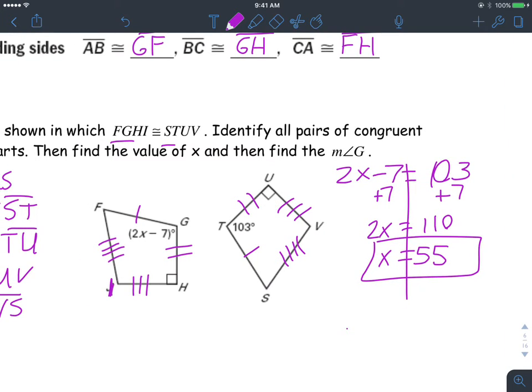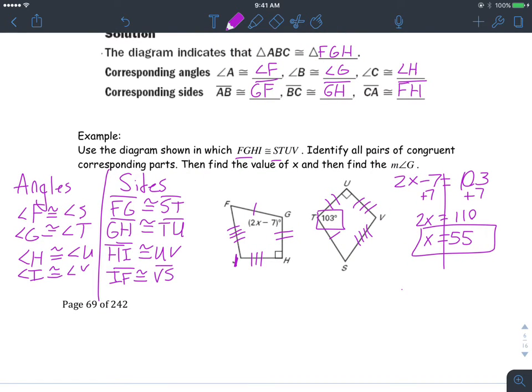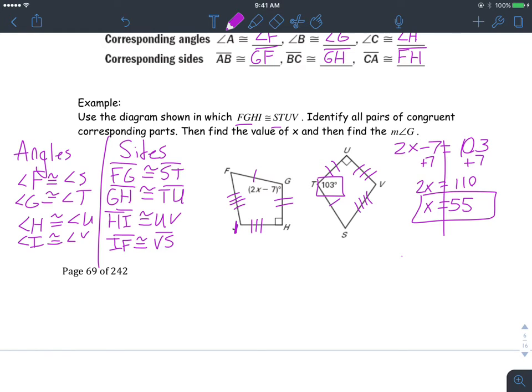And then I guess they want us to go find angle G, but actually we should know angle G because it's going to be 103 degrees, right? I mean, if you plug in 55, it should be the same, but yeah, that's really all you got to do there. So that one is already kind of done for us.